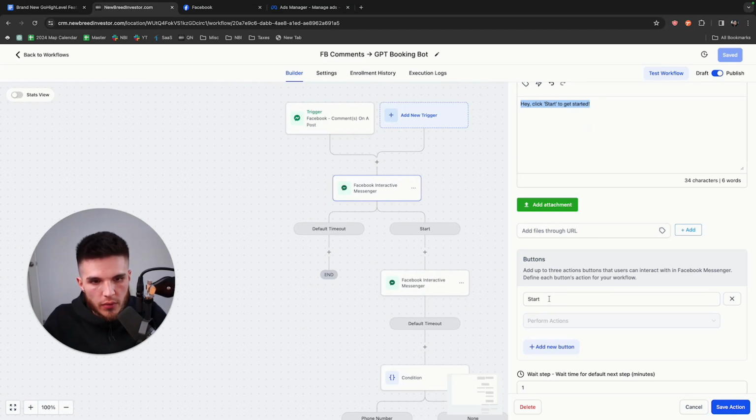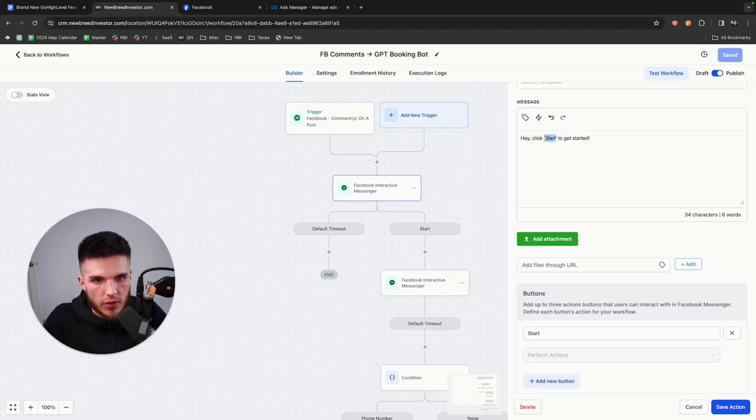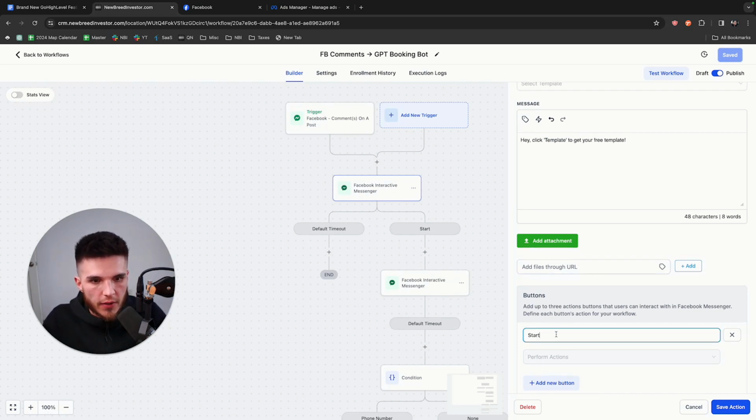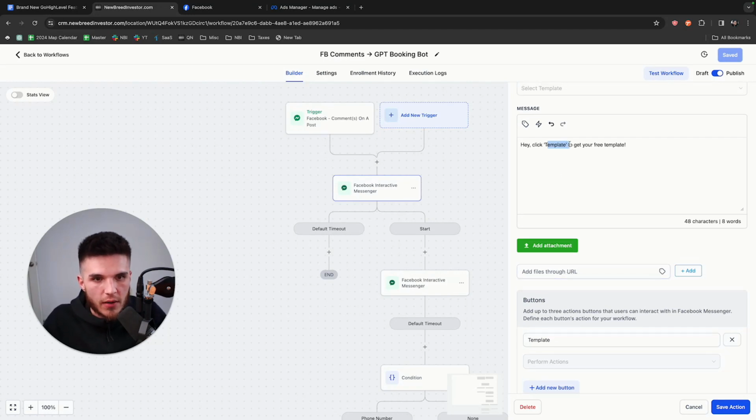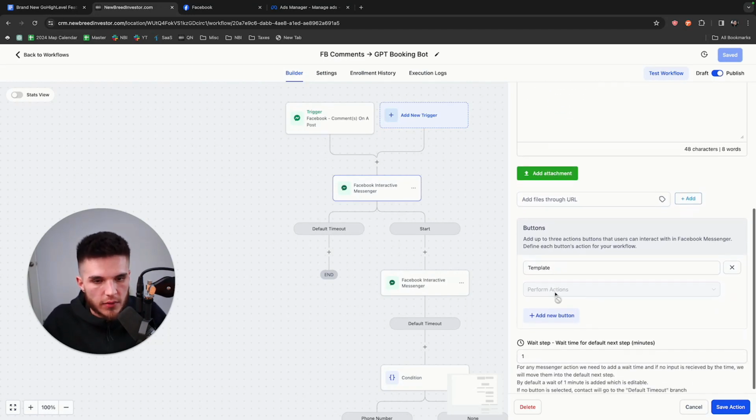So for example, I can type the word start, right? Or, just to show you guys how this works, I'll change this. So, hey, click template to get your free template. Boom. And then right here, I'm going to type the word template so that they don't have to type this out, and they just click a button, right? And now the button template is there.